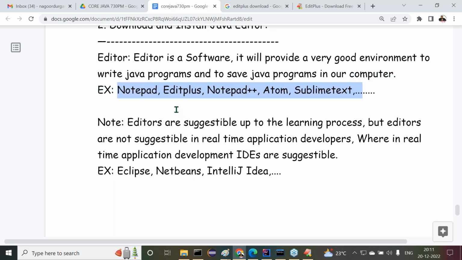But of course, in our classes, almost all the IDEs and editors we are going to use. Not only editors, IDEs also we are able to use in our classes, except NetBeans. Why? Because at core Java, NetBeans is not suggestible. If you want to use NetBeans at core level, you need the Maven tool. But the Maven tool will be covered at the frameworks level, not here. At the Spring Boot microservices level, the Maven tool is required. There we can use that. But without Maven, we can use Eclipse as well as IntelliJ IDEA. Leave it, don't worry for it. I'll give more clarity on it.